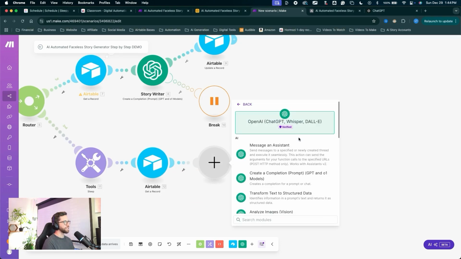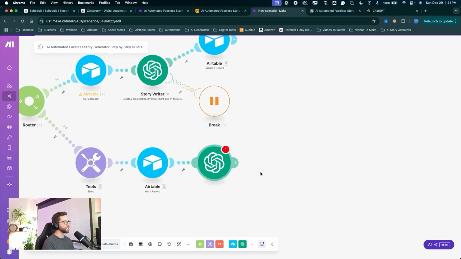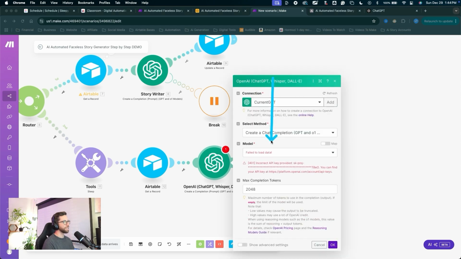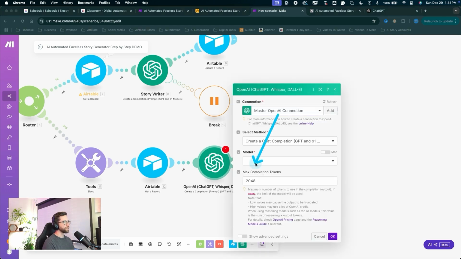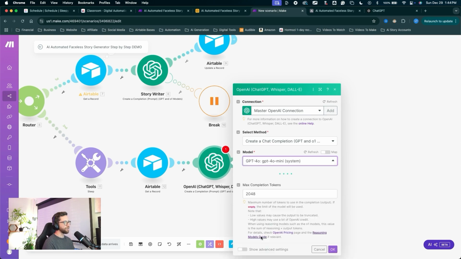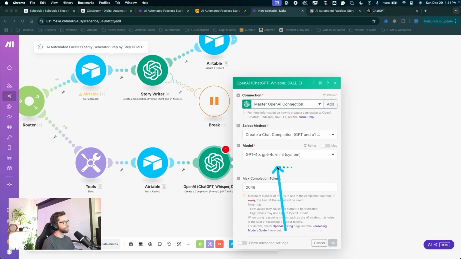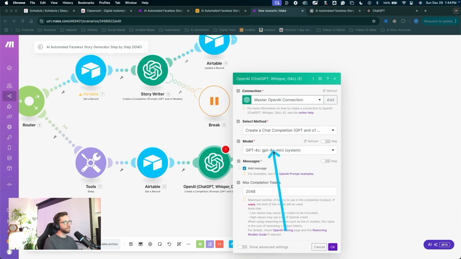The next module, click the plus. It's going to be ChatGPT. To create a completion, you're going to choose your same connection as before. I'll click in here, choose my connection. We'll choose the model, GPT-4o Mini. Now, as a side note, we're using the Mini because anything else is really overkill. We don't need to use our credits on so much computation and so much reasoning power. We're simply writing basic stuff. So we're using the Mini. That's going to save you the most money and use the least amount of your credits.